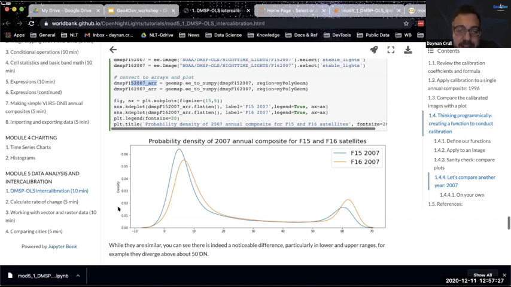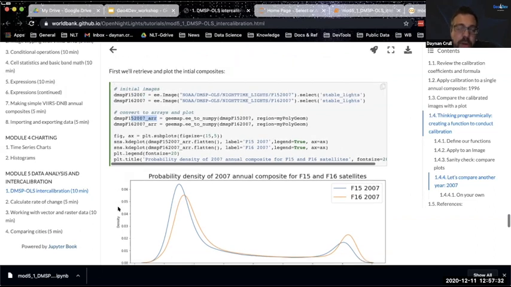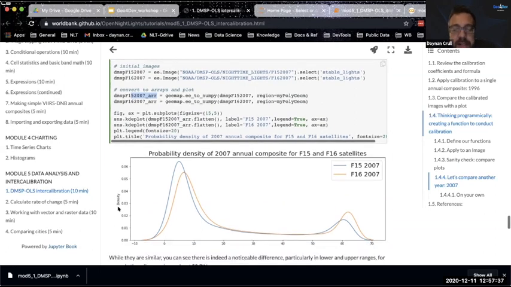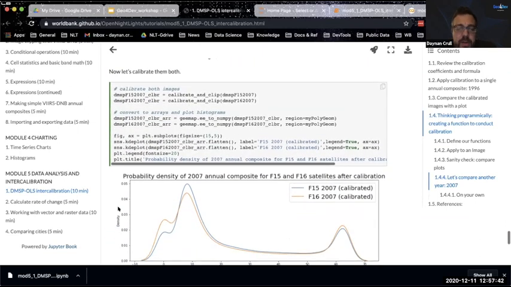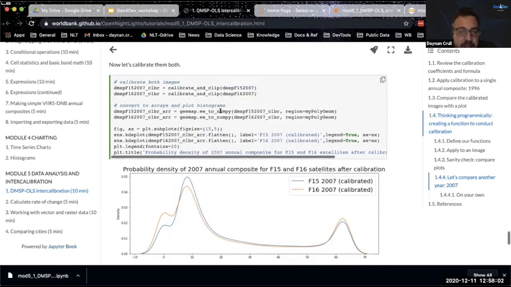They are not calibrated. So you can easily see that if you were doing time series analysis and you use 2007, first of all, which satellite do you choose? It wouldn't matter which one you're looking at. Second of all, if you're not calibrating across the time series, that can be a problem. So here we apply our calibration to each of our images. And now that we've done that, because we have this function, I don't have to remember anything about the image. I don't have to know what the coefficient is or even what year it is. I'm just passing this variable directly and plotting those.